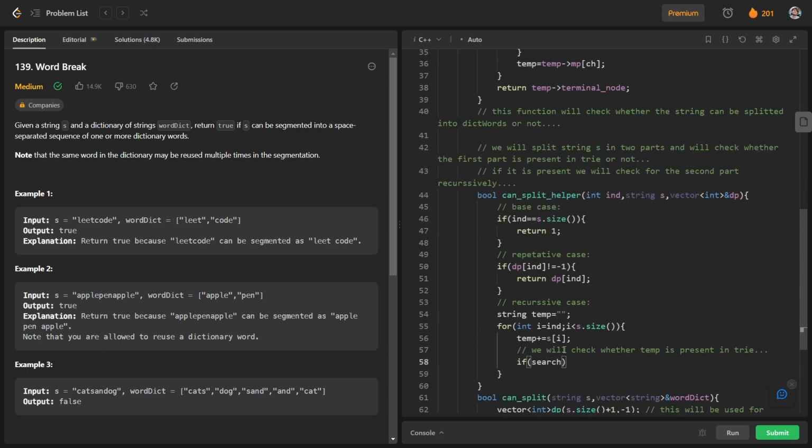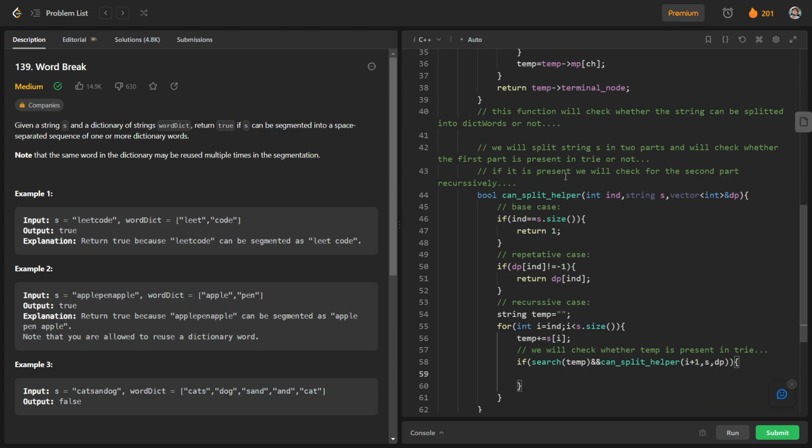So search of temp. If it is present, we will check for the second half. We will write if search temp and canSplitHelper, where for the second part the index will be i plus 1, the string will be s, and we will pass dp as it is.